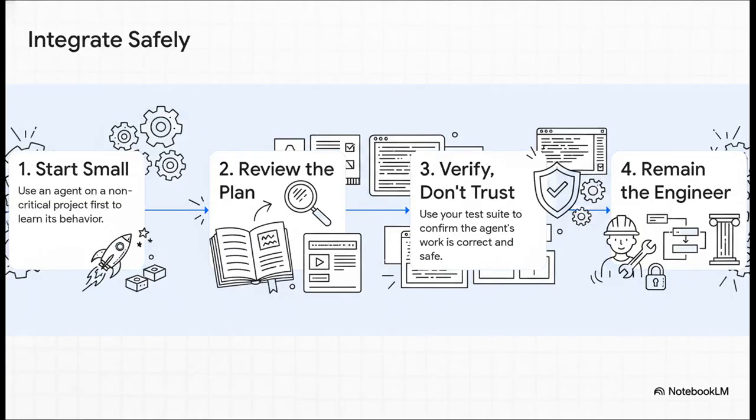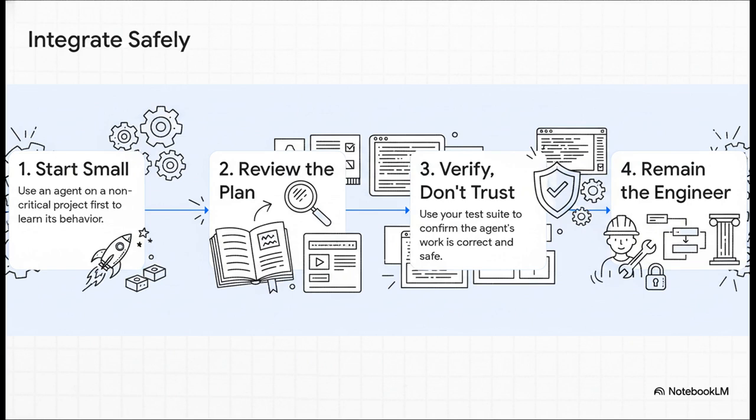Okay, you're ready to try one out? How do you do it without setting your project on fire? Just follow these 4 steps. 1. Start small. Use it on a brand new project or a non-critical feature. Don't test it on your production auth service. 2. And this is the most important rule. Always review the plan. That is your moment to steer the AI before it writes a single line of bad code.